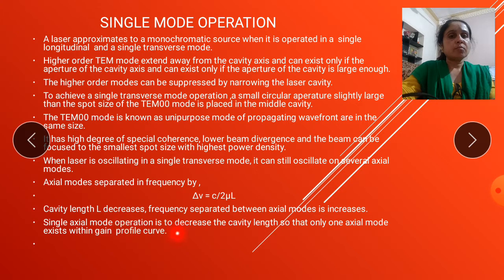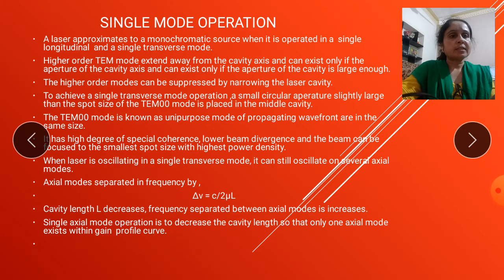For single axial mode operation, the cavity length is decreased so that only one axial mode exists within the gain profile curve.